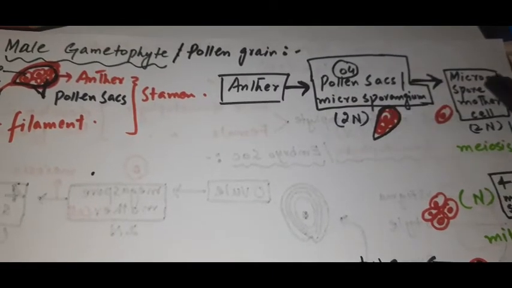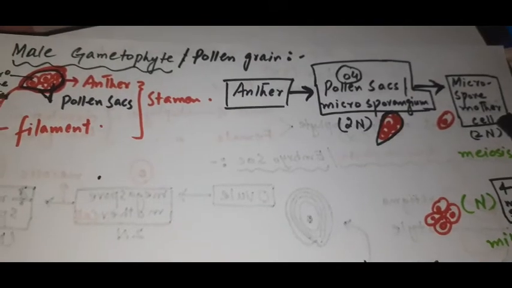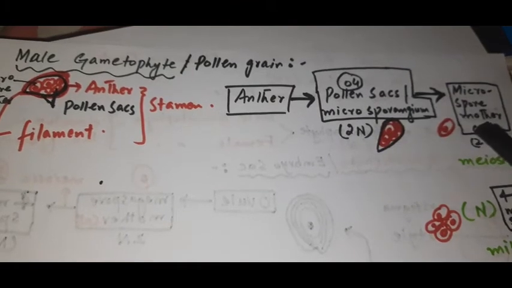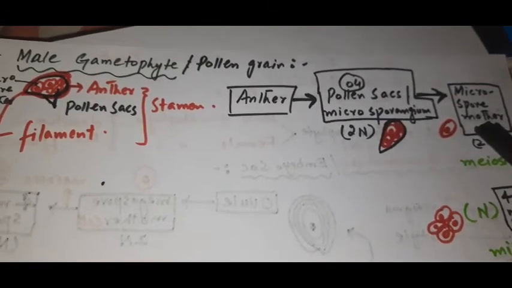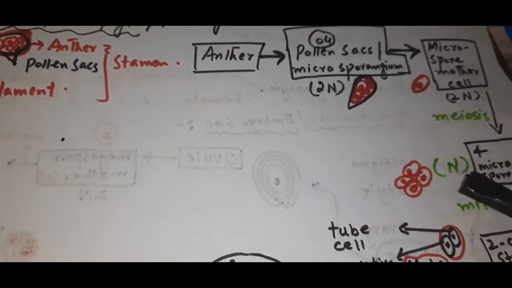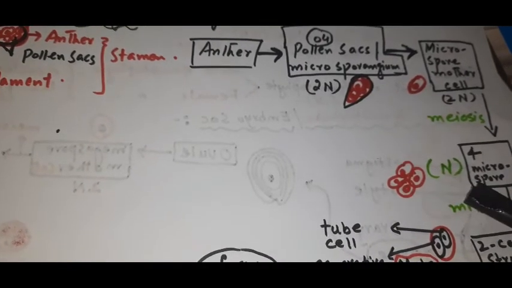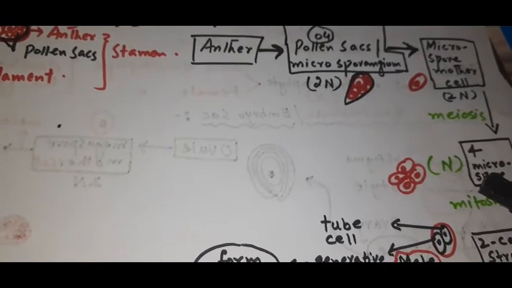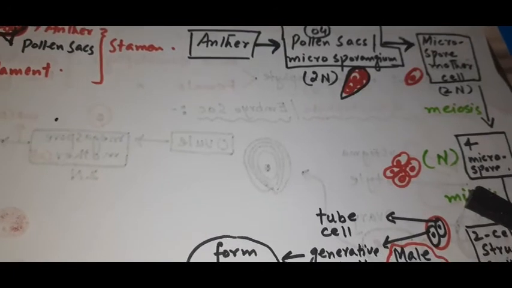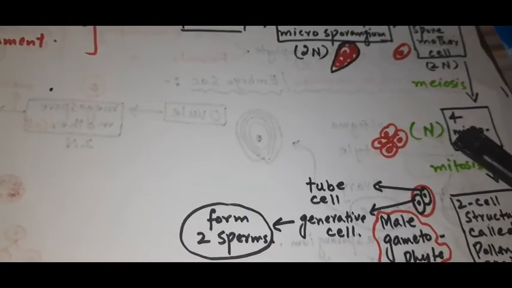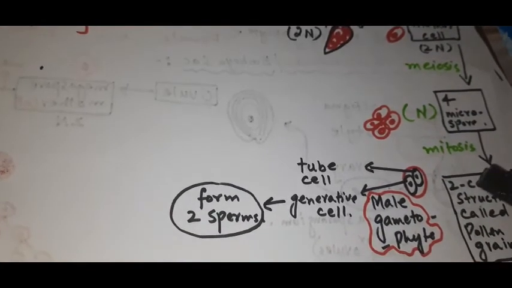Each microspore mother cell undergoes meiosis and produces 4 cells, and these 4 cells are known as microspores. One microspore mother cell produces 4 microspores. Now each of these 4 microspores undergoes mitosis and forms a 2 cell structure, which is known as the pollen grain. Look at the diagram.